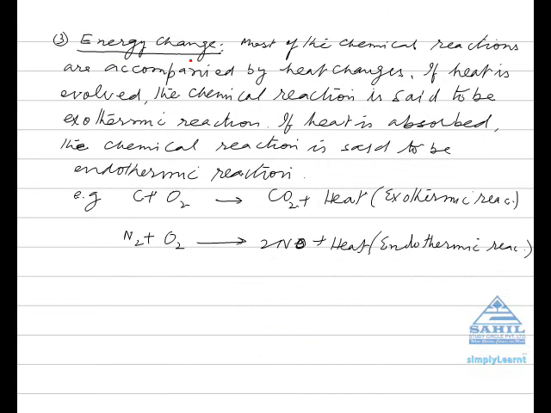Number 3. Energy change. Most chemical reactions are accompanied by heat changes. If heat is evolved, the chemical reaction is said to be exothermic, and if heat is absorbed, the chemical reaction is said to be endothermic. For example, carbon plus oxygen gives carbon dioxide and heat is evolved. This is an example of an exothermic reaction. N2 plus O2 gives 2NO. Here heat is absorbed. This is an example of an endothermic reaction.